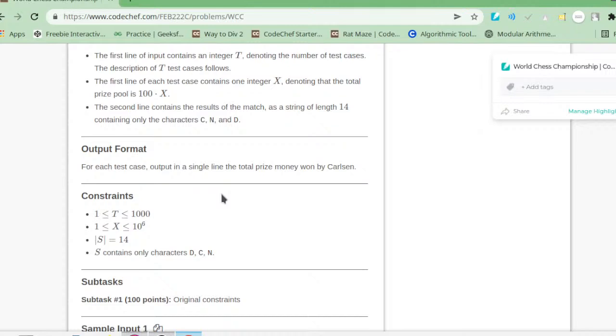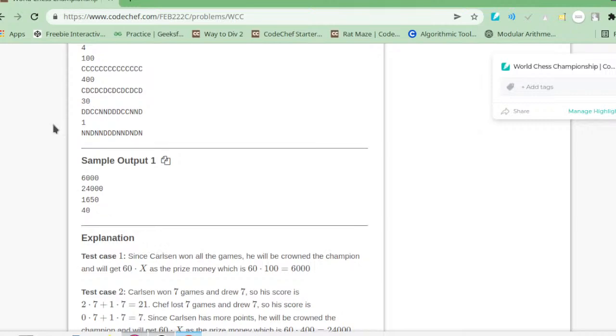Like in the same way we have further sample cases also, but if you seriously want to understand this problem, you should try these approaches on your own. You should try to write and then run this code. So guys, now we will go to the coding part without any further delay.